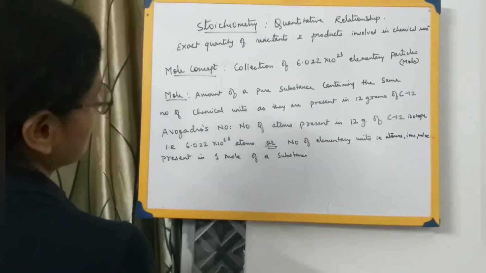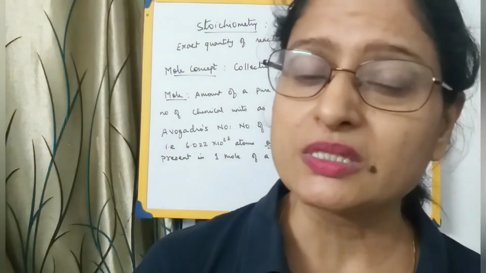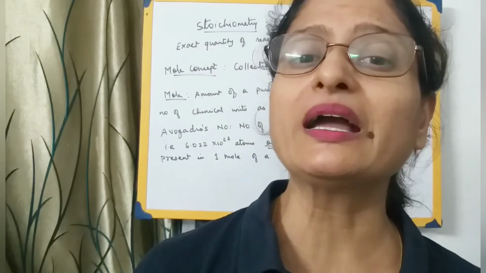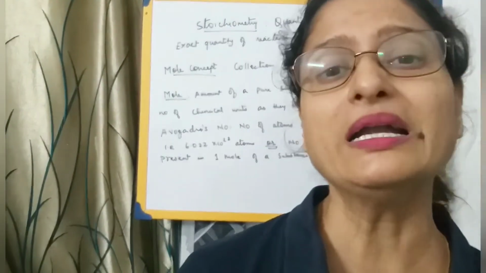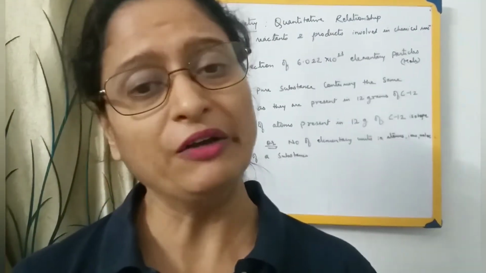Now what is the mole concept? Atoms, ions or molecules are so small that it is not possible for us to measure or count them individually. So instead of counting an individual atom, ion or particle, we take a collection of certain particles, like 1 dozen means 12 objects, and gross means 144 objects.